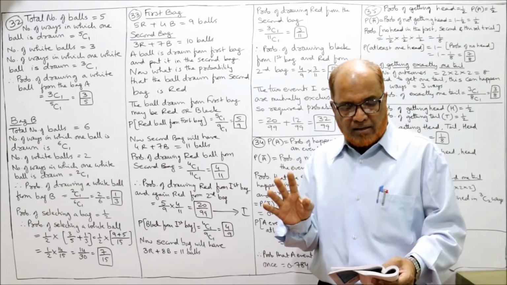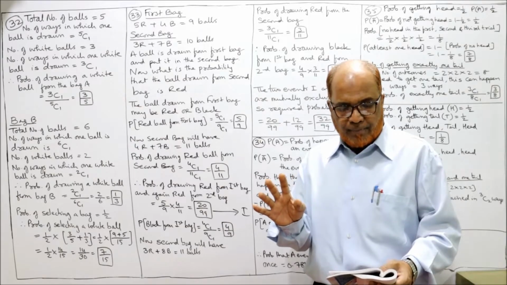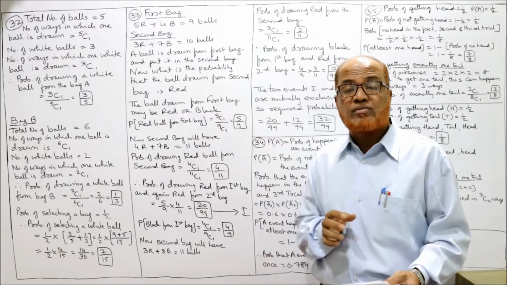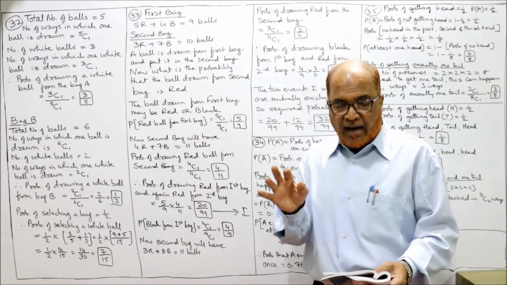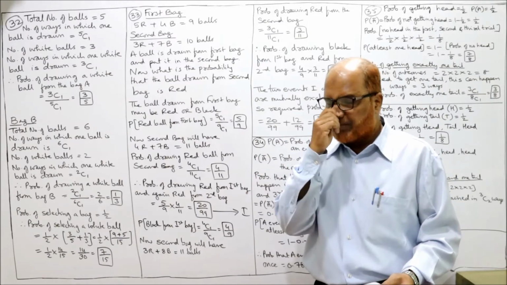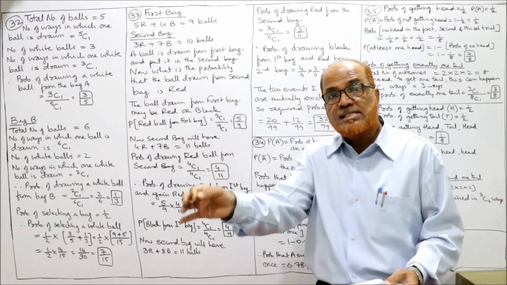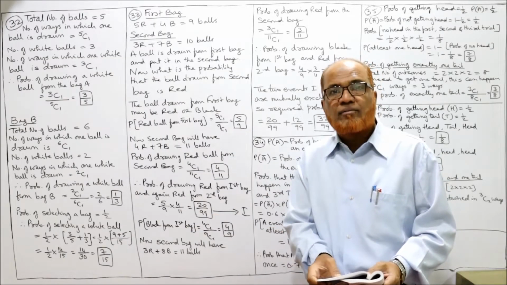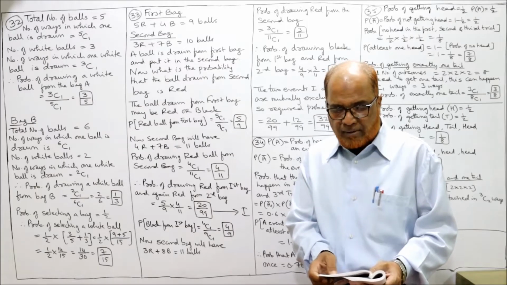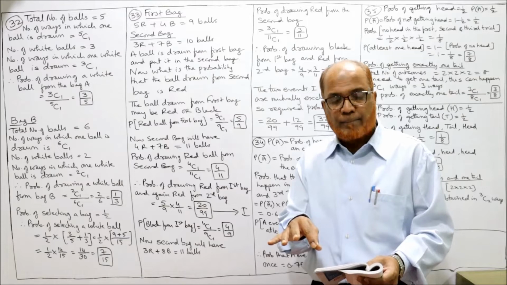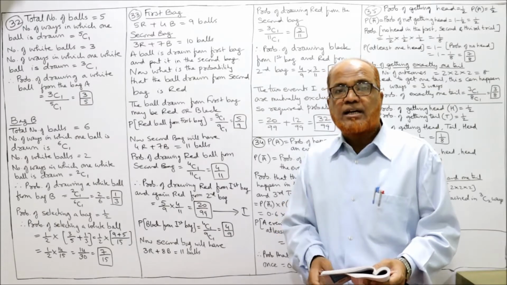Pahela first bag. In A bag we are having 5 red and 4 black balls. So totally 9 balls we are having in A bag. Randomly we are picking a ball from first bag and putting that ball in the second bag. In the second bag we already have 3 red and 7 black balls. A ball is randomly drawn from the second bag. What is the probability that it is red?